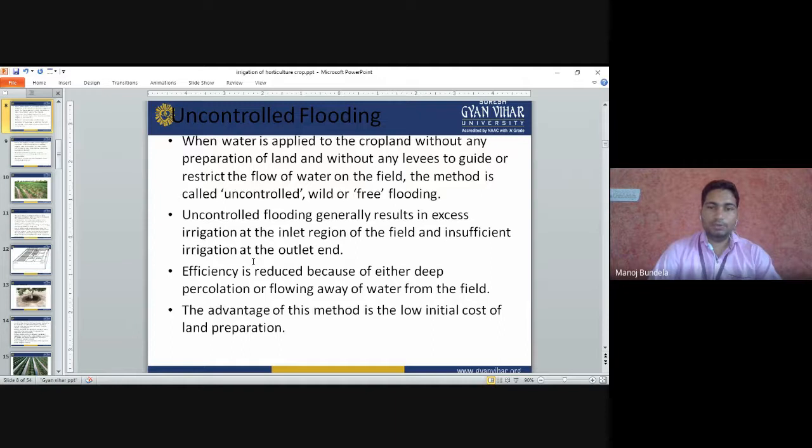Efficiency is reduced because of deep percolation, which means water will percolate to the lower parts of the soil. So it will reduce the efficiency of water to the crop, along with flowing away of water from the field. The advantage of this method is that it has a low initial cost of land preparation.